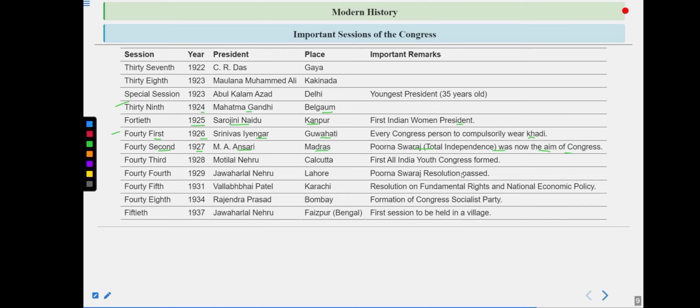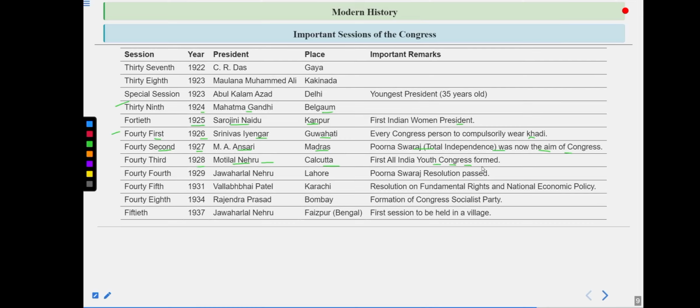So let me tell you a little bit about it. The idea of Purn Swaraj was basically formulated by the revolutionaries, especially, if I go into the history, it was formulated by the words of Mr. Bhagat Singh. Congress adopted it in 1927 and started talking about it, that we should not go only for Swaraj but for Purn Swaraj. So now in this Madras session in 1927, total independence or Purn Swaraj became one of the goals of Congress. So do remember that. Then in 1928, the Motilal Nehru Calcutta session was held.